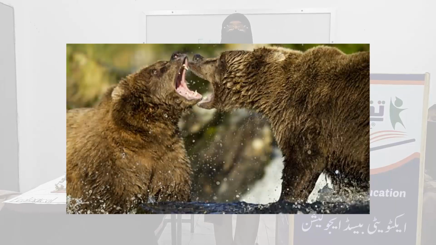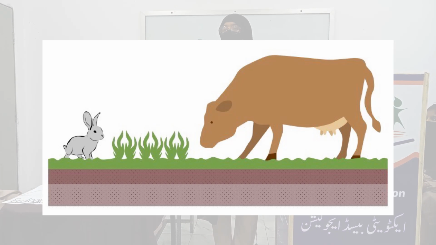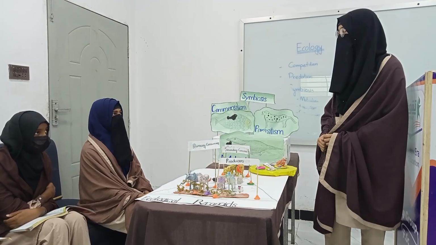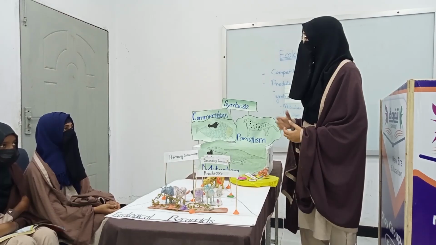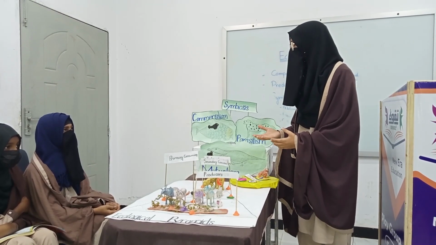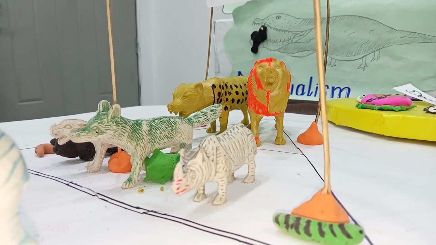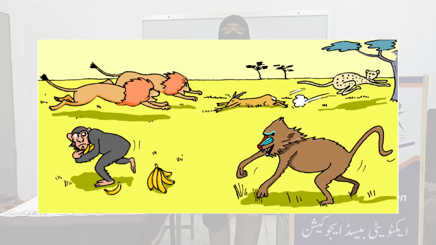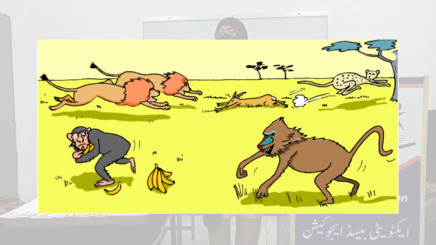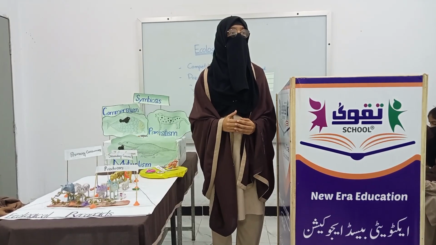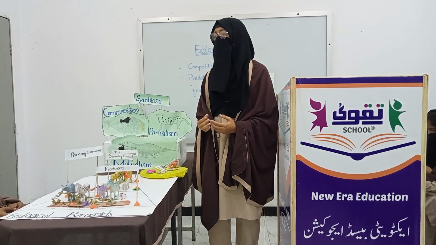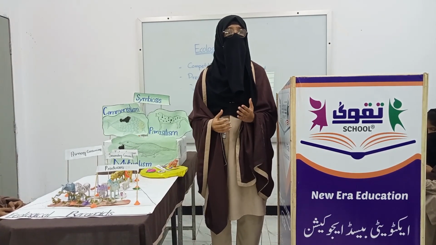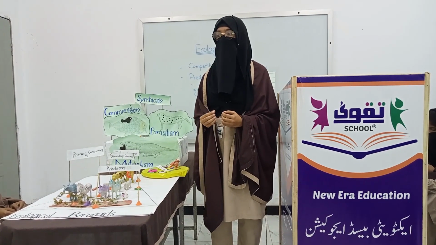Competition. Competition occurs when two or more organisms seek the same limited resource. Excuse me, Noor, what is an example of competition? Miriam, just like in the example of competition, a lion and a tiger mostly fight for the same food. Competition occurs when two or more organisms seek the same limited resource. The organisms living in an ecosystem share their resources such as food and space. In some cases, resources become limited. This creates competition among organisms.